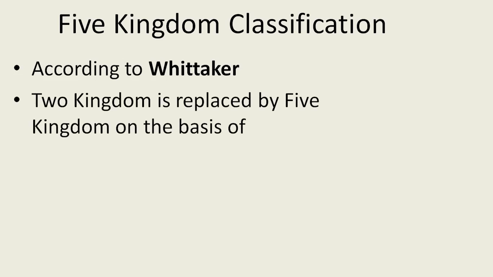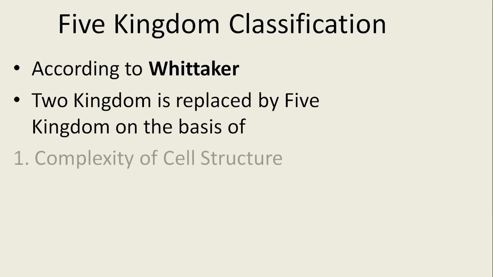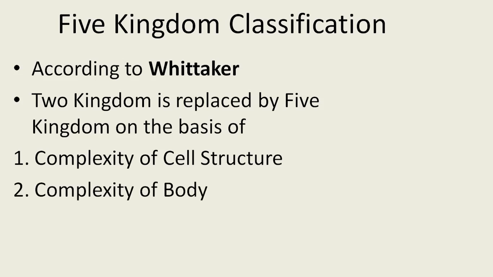And this five kingdom classification followed some characters. Which are the characters? Very first, he observed the cell structure complexity: the cell is prokaryotic or the cell is eukaryotic. This is the very first character he observed. Then he also observed the body of the organism: the body is simple, single cellular, or the body is multicellular. And the third parameter is the mode of nutrition: nutrition is autotrophic or nutrition is heterotrophic.